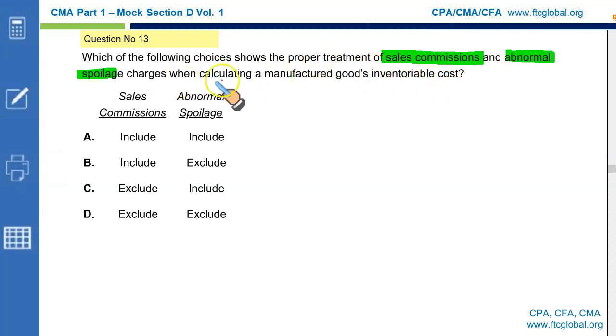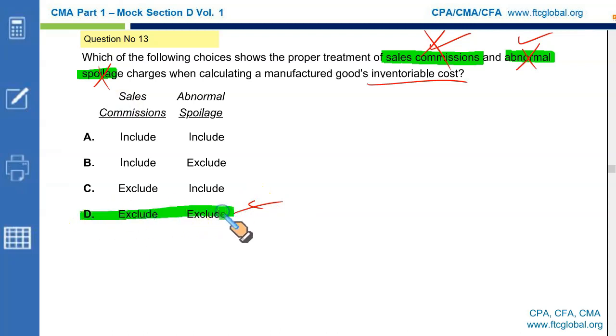So it says that when calculating the manufactured cost of goods, the inventoriable cost, what do we do with the sales commission and abnormal spoilage? Sales commission is not a product cost. It is not included as inventoriable cost, also called the product cost. And abnormal spoilage, since it is our inefficiency, we cannot charge our inefficiency as a product cost. So they both must be excluded. They are both not part of the product cost. D is the right option.